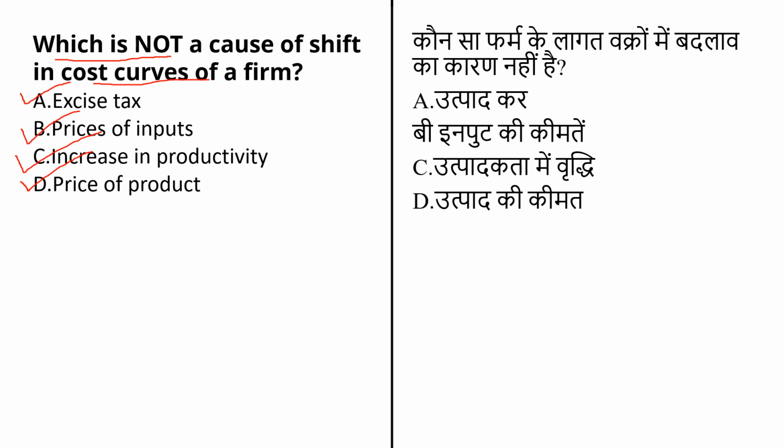So the answer for this question will be option number D, that is price of the product. The price of the product is not a cause of a shift in the cost curve of the firm. Cost curves shift in response to changes in two factors. If a technical change results in the firm using more capital, the average fixed cost curve shifts upward and at a low level of output, the average total cost curve may shift upward.